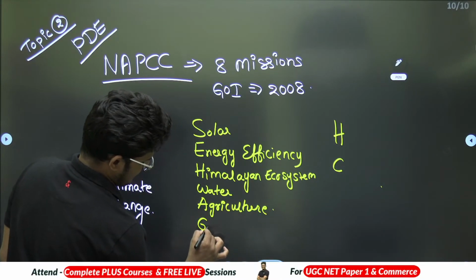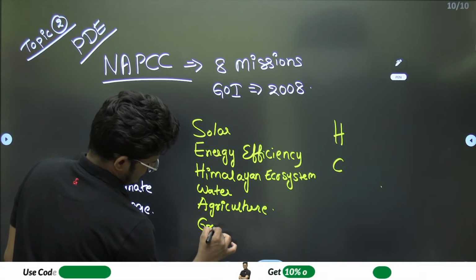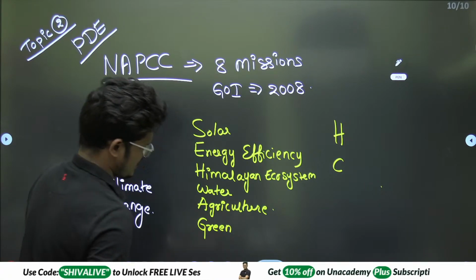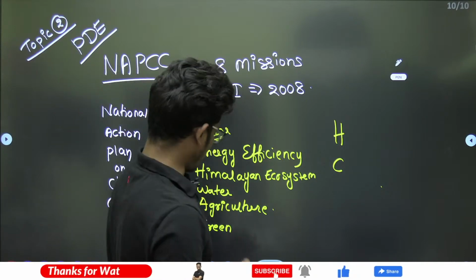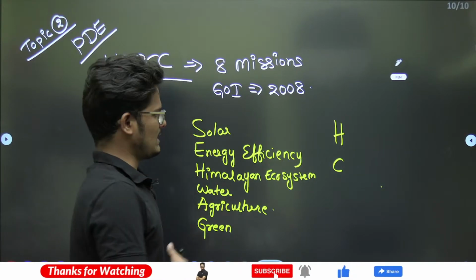Next, Green India Mission, the National Mission which is Green India, and after that this H.